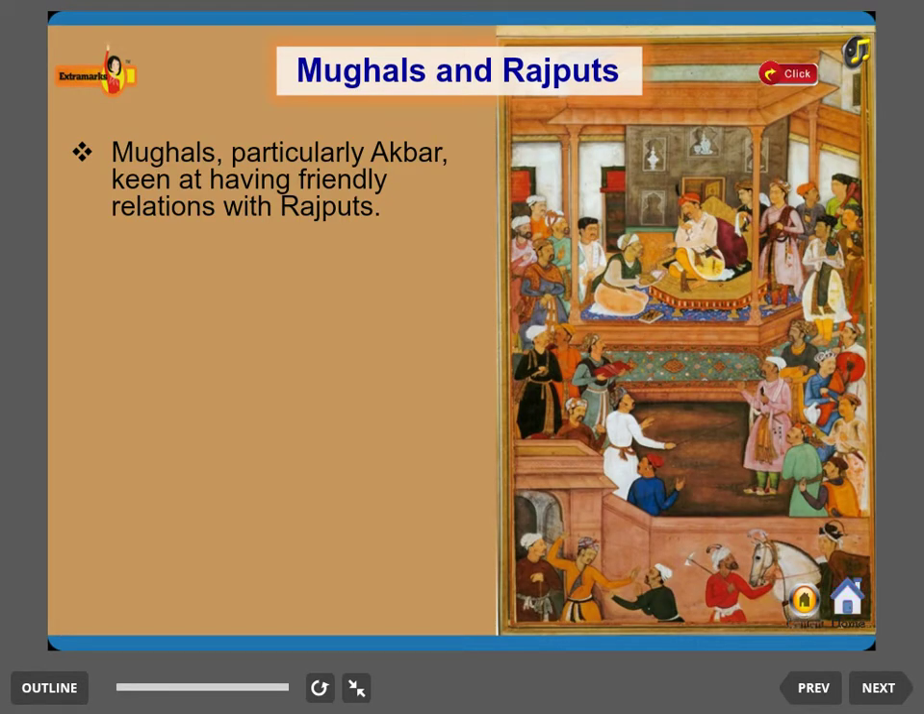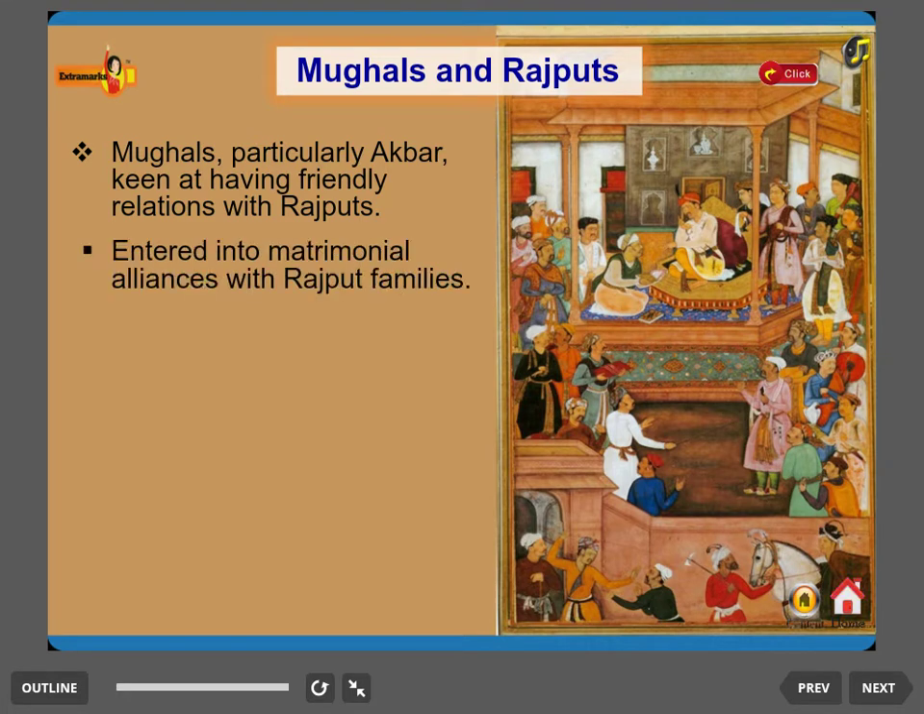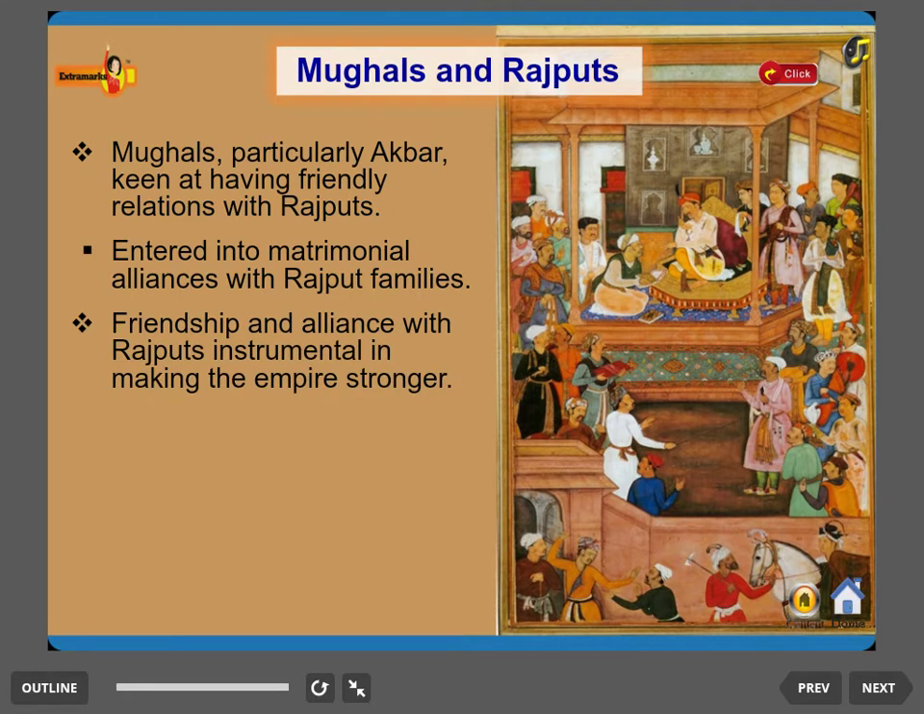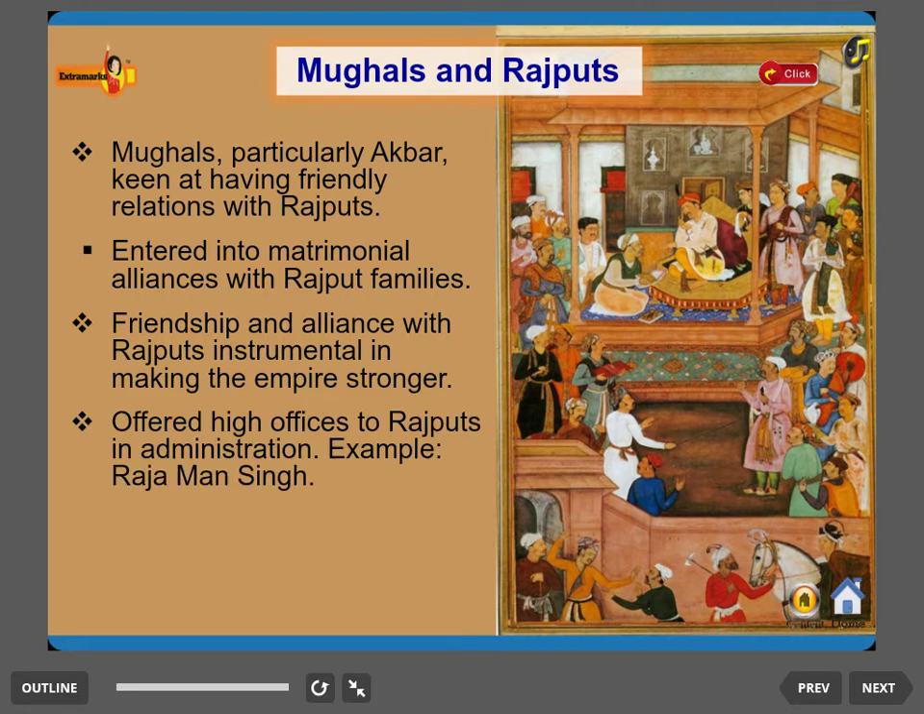Mughals and Rajputs. Mughals, particularly Akbar, were keen to have friendly relations with Rajputs. He entered into matrimonial alliances with Rajput families. His Rajput policy was instrumental in making the empire stronger. He offered high administrative posts to Rajput rulers like Raja Man Singh. He had to face resistance from Sisodia Rajputs.